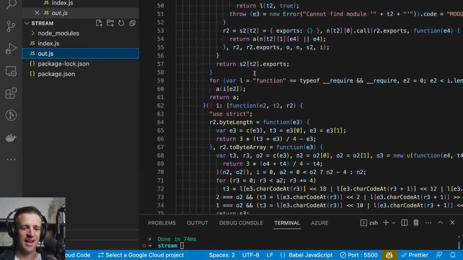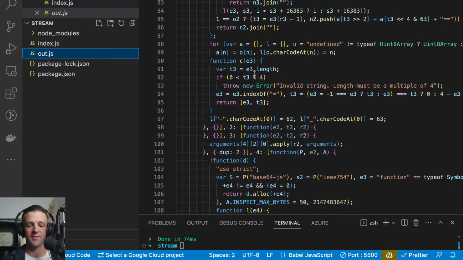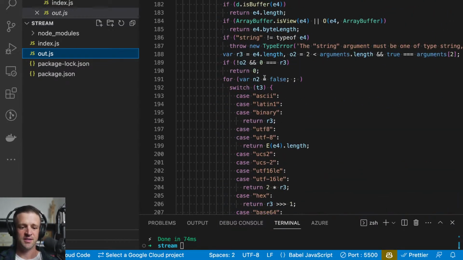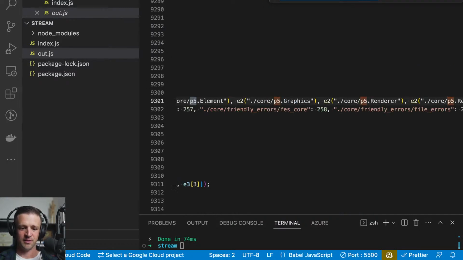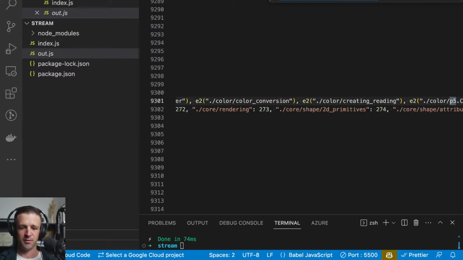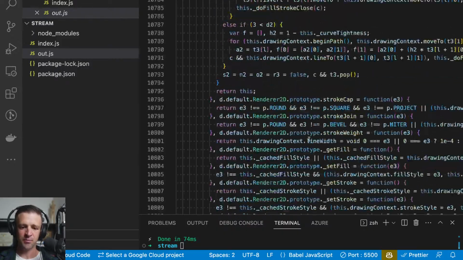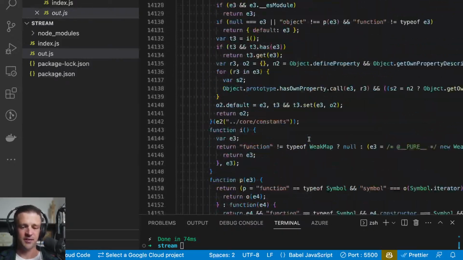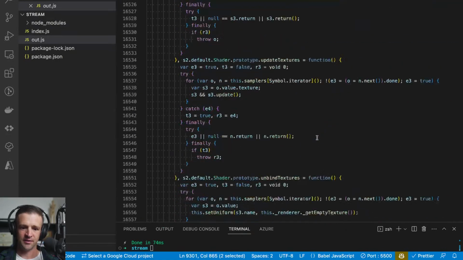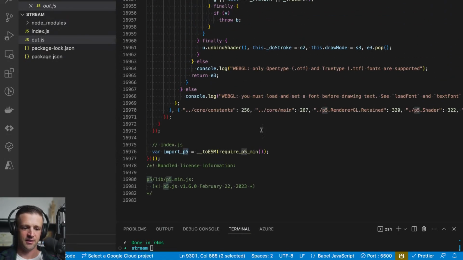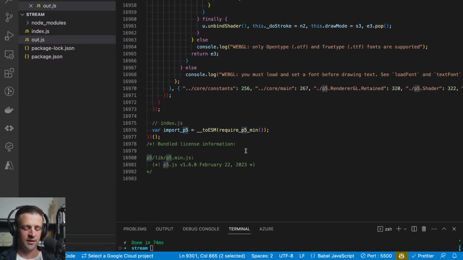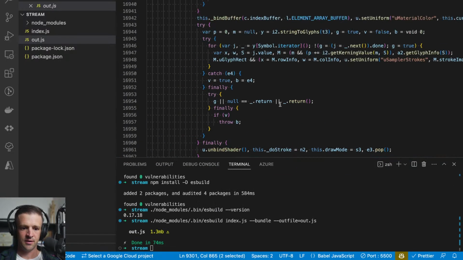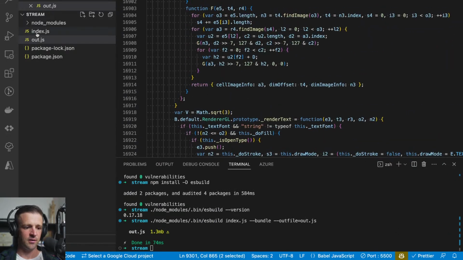Now what's going on here is that out.js is actually including P5 within its code. So this is all P5 stuff. If I search P5, we can see there's a ton of p5.graphics, p5.element, p5.renderer, 162 results. And it won't be until the very end of this file that I can actually see the code down here. Can I even see it? Let's see. This is still all P5 stuff.